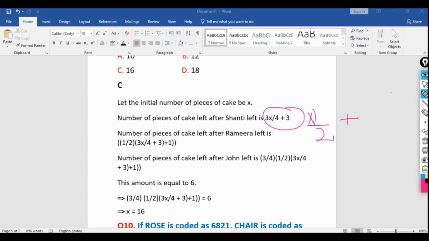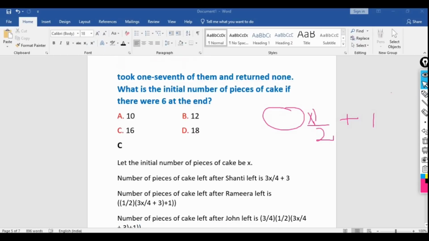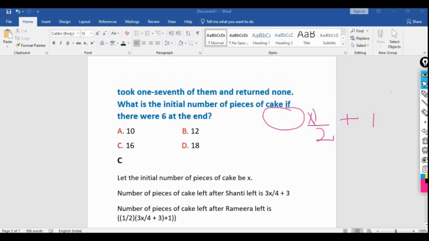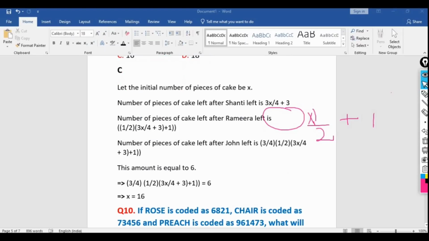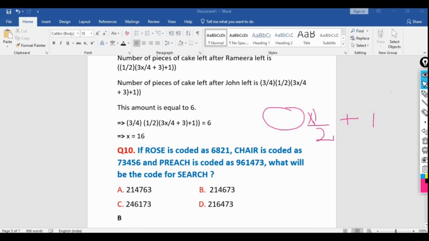So this is the total number of cakes left once Rima has taken 1/2 part. So the number of pieces of cake left after John has taken 1/7. That means 6/7 part will be left here.